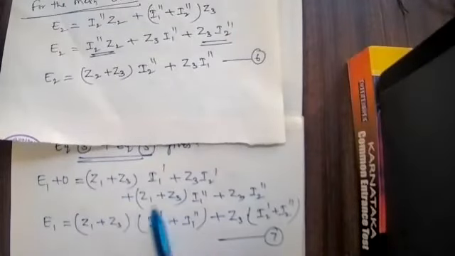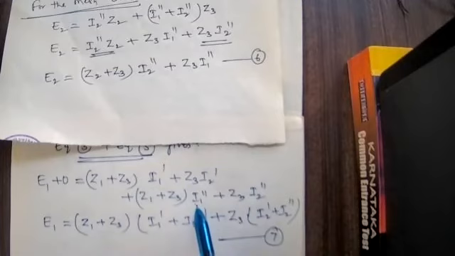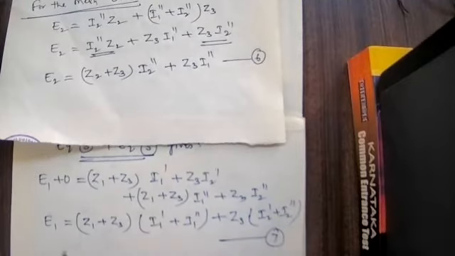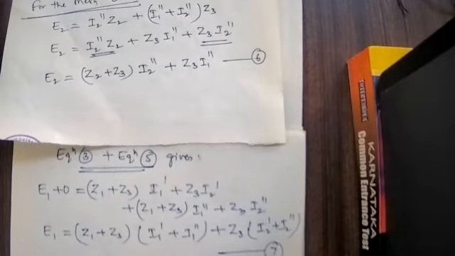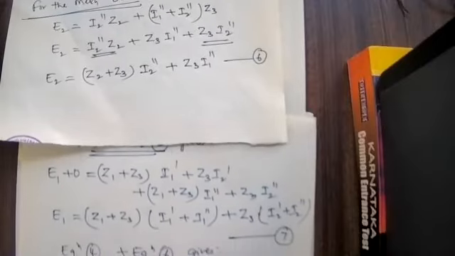Z1 plus Z3, I1 dash, I1 double dash, Z3, I2 dash, I2 double dash. Now I am going to take up equation number 4 plus equation number 6. Let us add these.